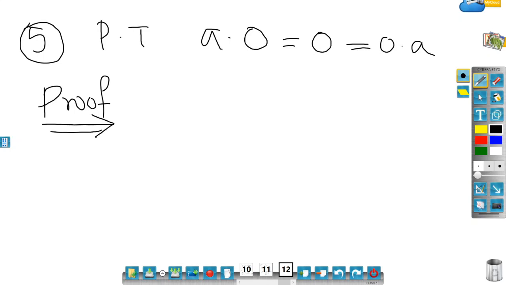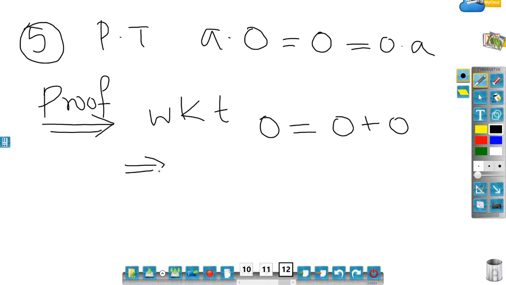We know that 0 is the same as 0 plus 0. Now I'll multiply this equation by a, which is a real number. So a dot 0 is the same as a dot (0 plus 0).